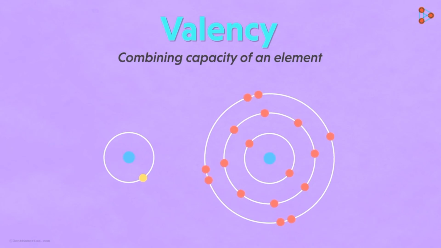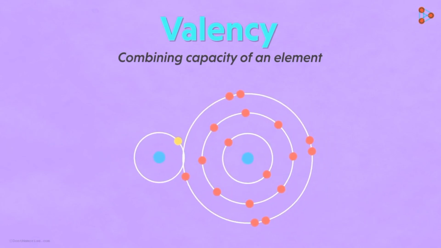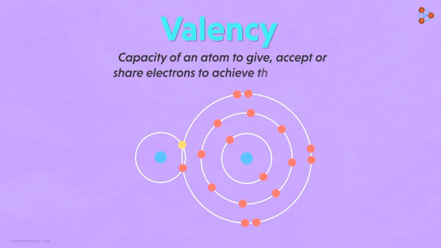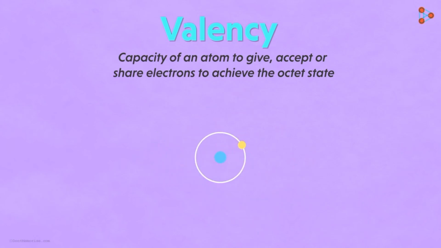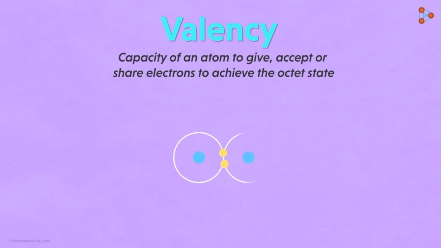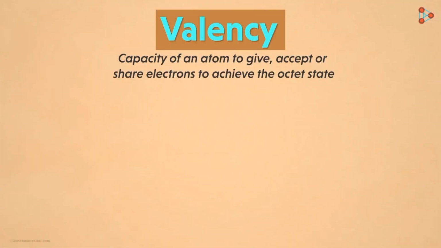Does that mean how many electrons can be given or taken or even shared? Yes. The capacity of an atom to give electrons, accept electrons, or even share them in order to achieve the octet state can be termed as its valency. And what about the case of elements with just one shell? That's correct. Trading of electrons is carried out for attaining 2 electrons in the outermost and only orbital in such atoms. Let us take simple examples to understand this.